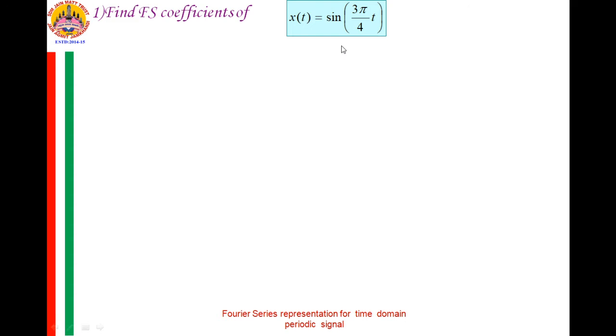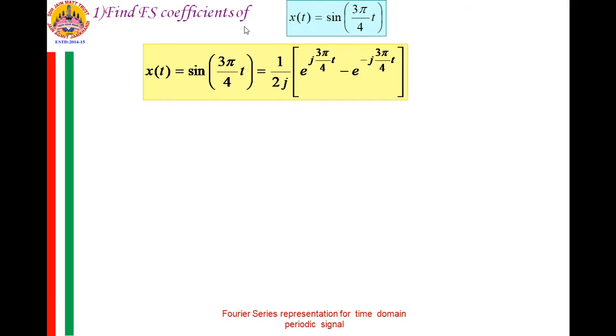Consider x of t equal to sine 3 pi by 4 t, and we need to find the Fourier series coefficients of this x of t. Now to find the Fourier series coefficients, we have to express this x of t first in the exponential form. So x of t is equal to 1 by 2j, e raised to j 3 pi by 4 t minus e raised to minus j 3 pi by 4 t.